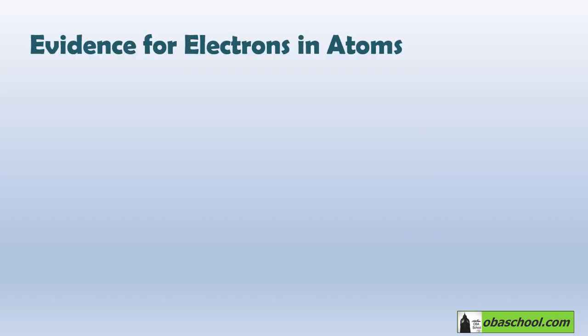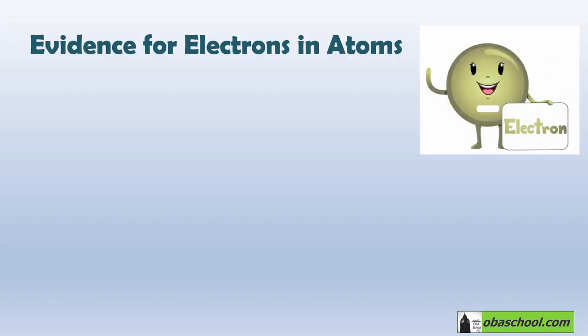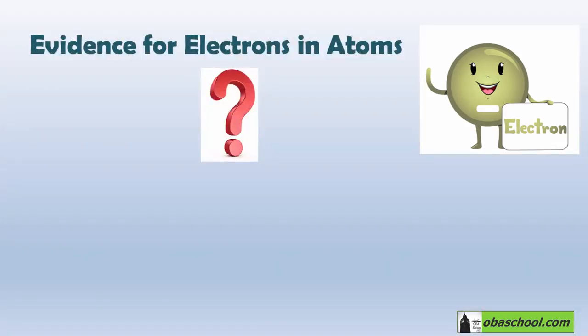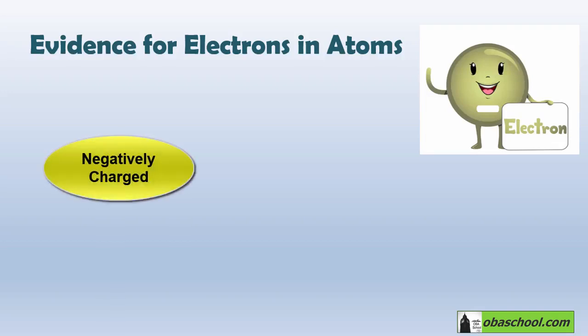Let's look now at the evidence of electrons in atoms. One discovery that is considered to be a milestone in science is the discovery of the electron at the end of the 1800s. A scientist called Thomson discovered the electron and then everything changed. So what is an electron? Thomson's model viewed the electron as a negatively charged particle which is really tiny and has a mass that is 2000 times smaller than the lightest atom.